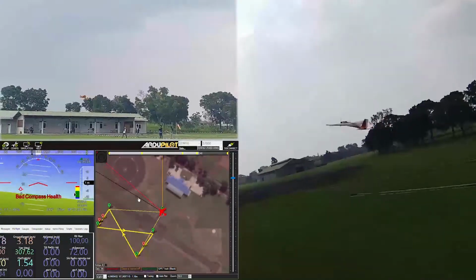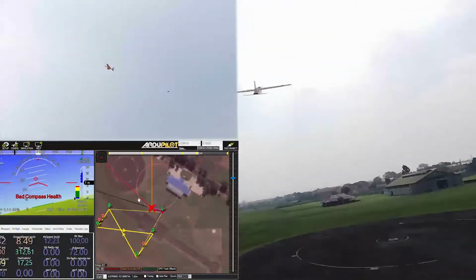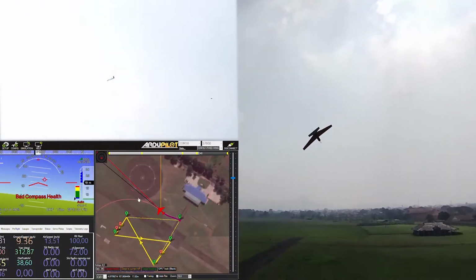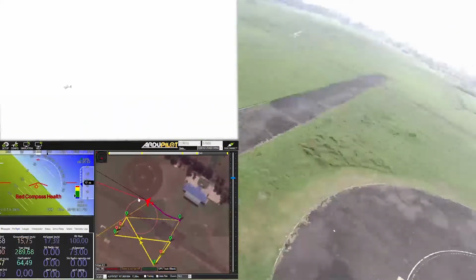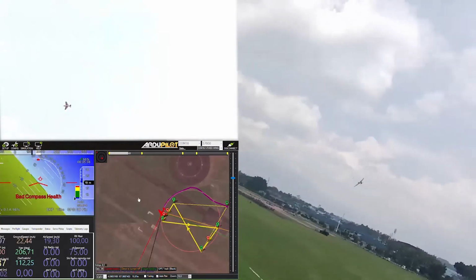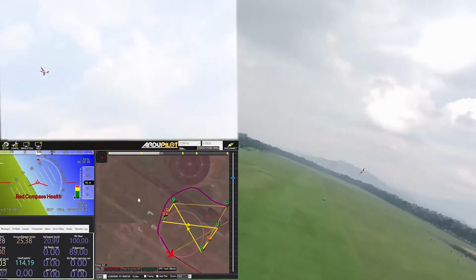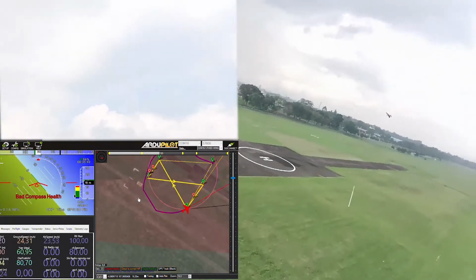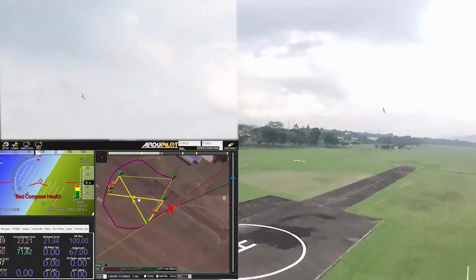Low airspeed 3. Heading to waypoint home, altitude is 3, ground speed is 8. Mode change to auto. Heading to waypoint 1. Heading to waypoint 2. Heading to waypoint 4. Heading to waypoint 5.